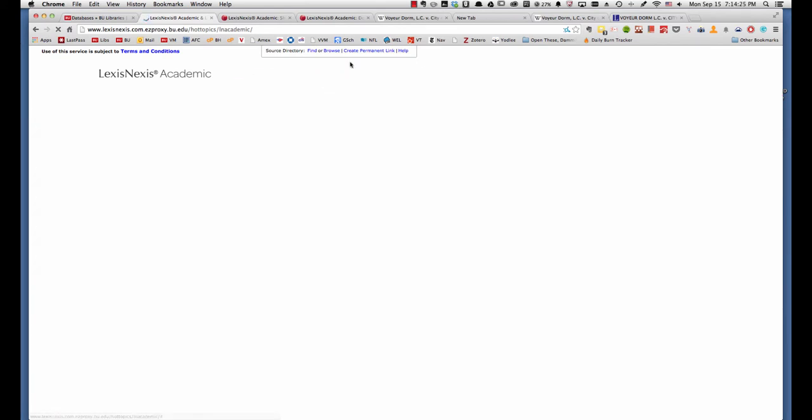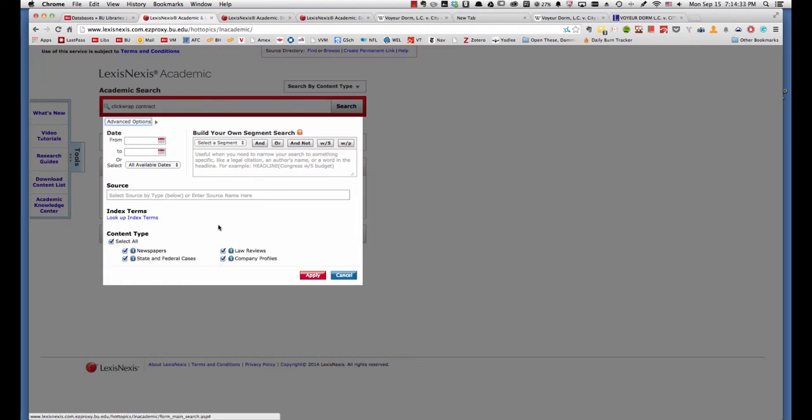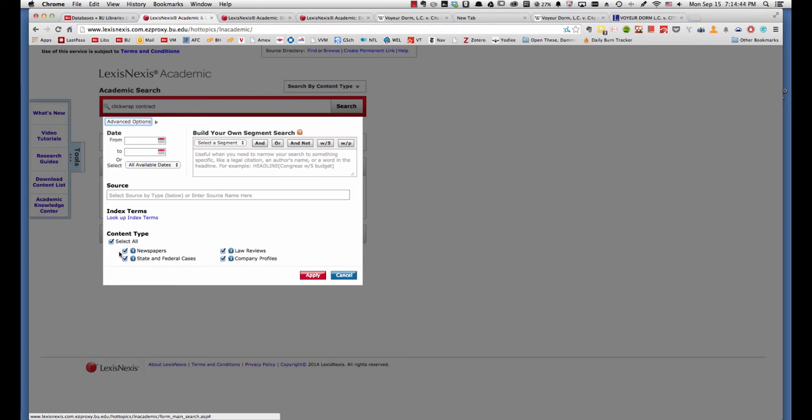So we'll go back to Edit Search, and this opens the existing search window with the existing search query we're working on. If you didn't want law reviews in state and federal cases, but you wanted newspapers, you could just deselect all and select that.